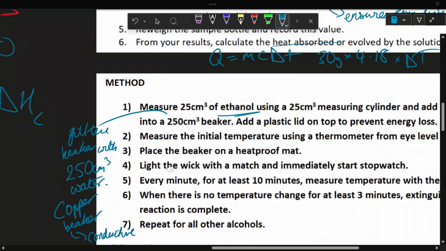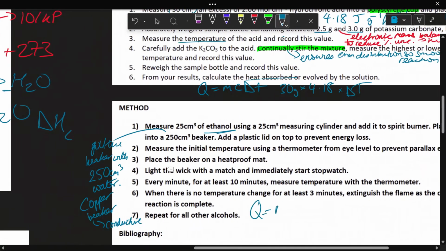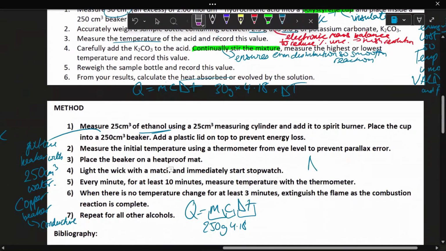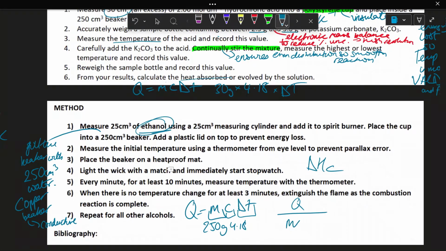Overall, finding the energy change is similar. It's exactly the same. Q equals mc delta T. Since it's the water that's being heated, we'll use the mass of water. So in this case, it will be 250 grams. Specific heat capacity of water is 4.18, and we can find our temperature change. But the key difference is we want to find the enthalpy change of combustion. So we'll have our energy change divided by total moles of ethanol, so we can find the energy released per mole of ethanol.